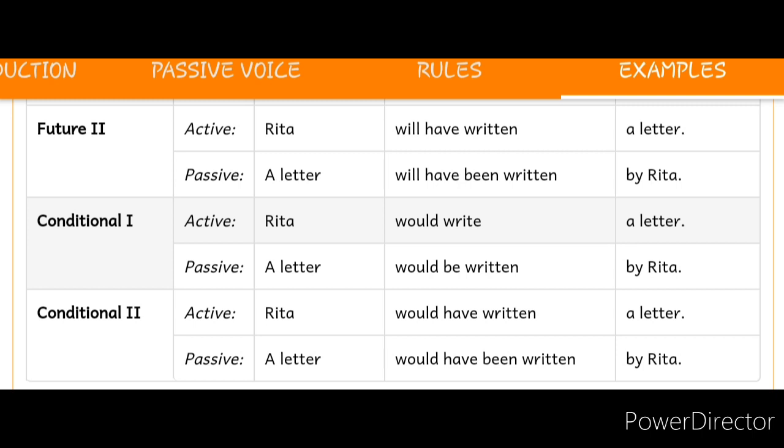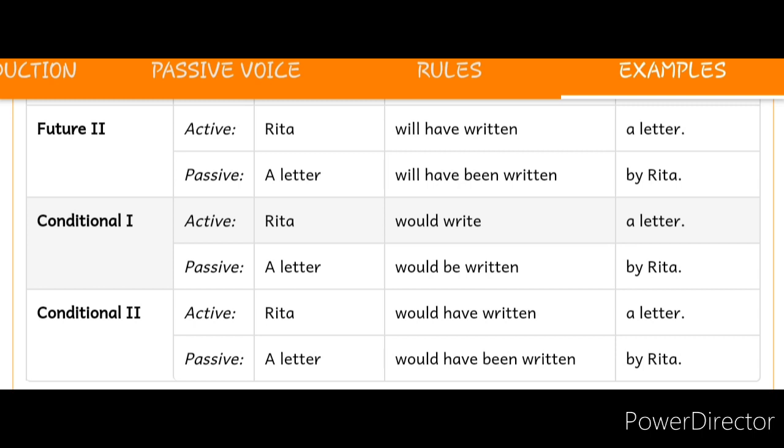Then we are discussing the conditional, the first conditional. Look at the sentence which is in the active voice: Rita would write a letter. And if we are going to convert it into passive voice, a letter would be written by Rita, and the rule: would plus be plus verb third form.